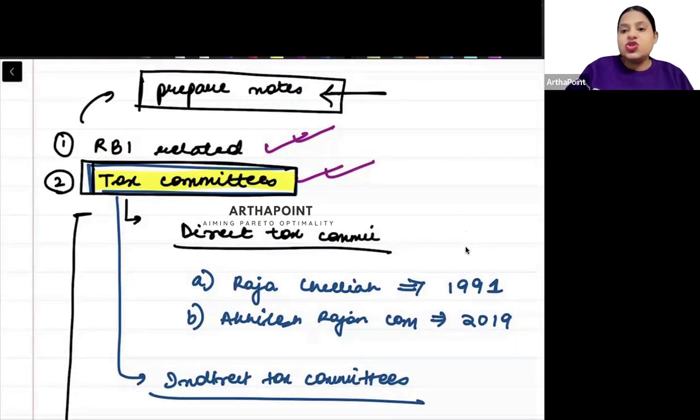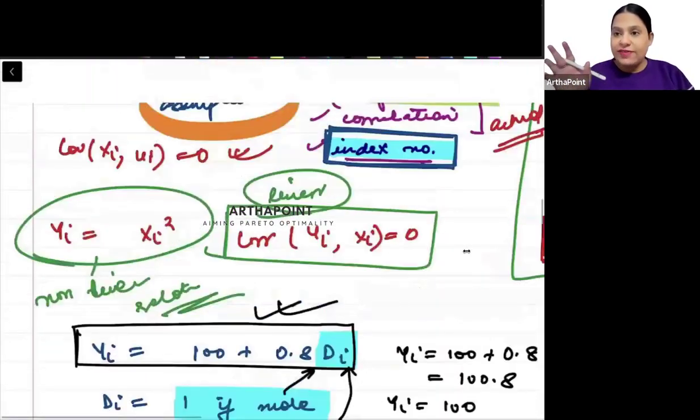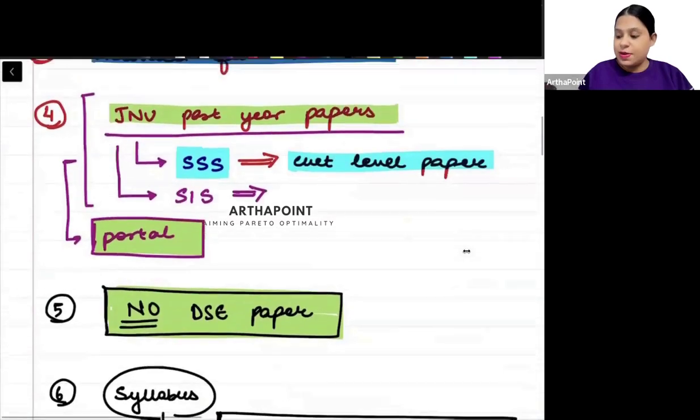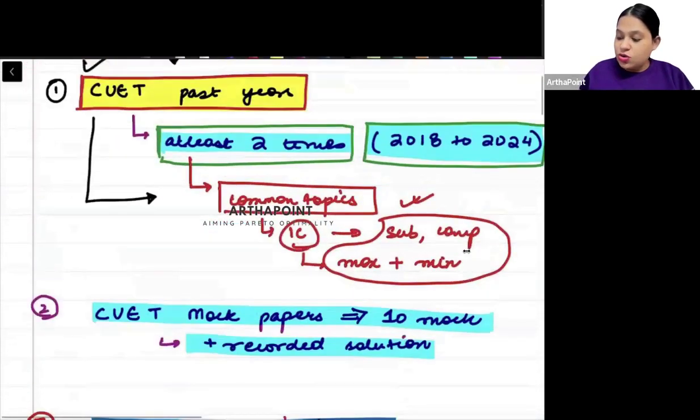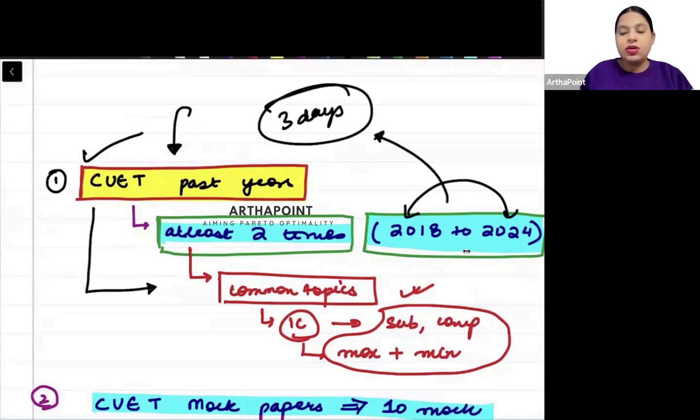No, the first thing is to do the paper first. Topic up, you don't have to spend a lot of days on doing these papers. 2018 to 2024, all these papers can be done maximum in 3 days. Starting today. Not more than that. इतना मुश्किल नहीं है इन papers को करना. You look at a question, you see the solution, solution is on the portal, you go on to the next question.